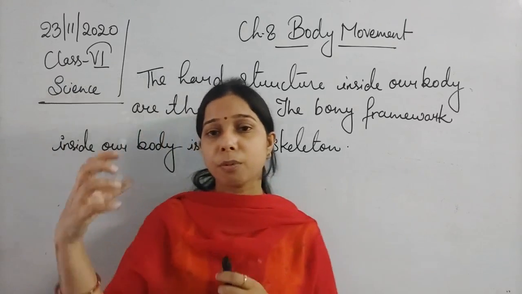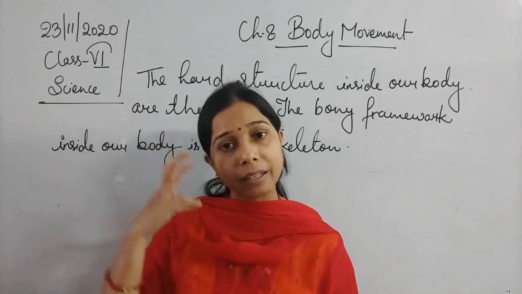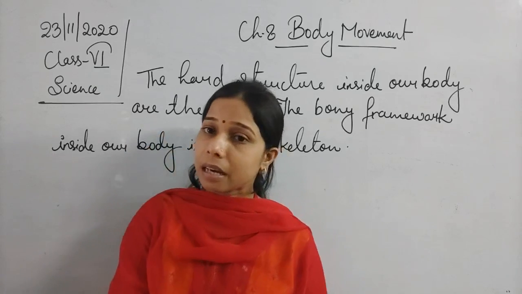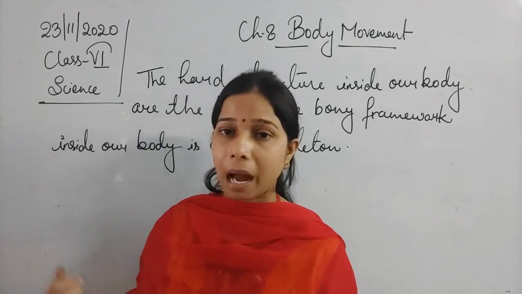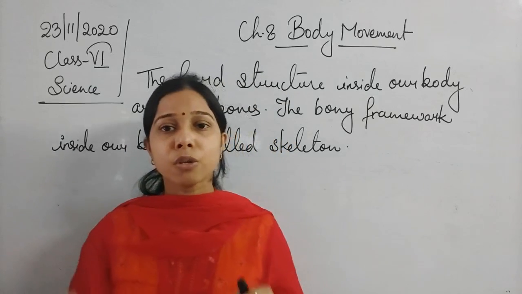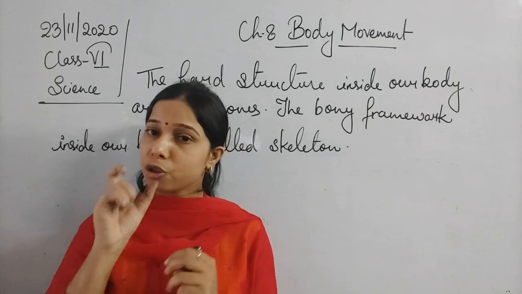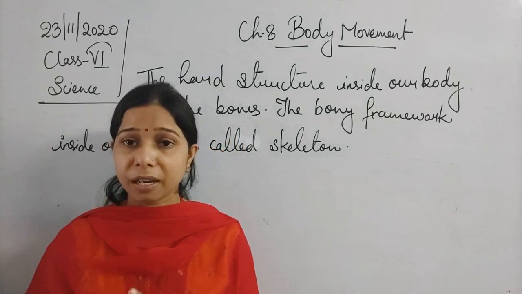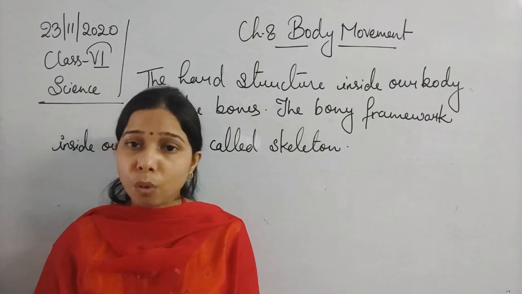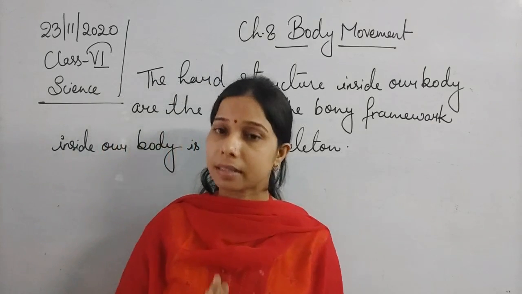If suppose our head is there, head has bones, legs have bones, hand has bones, our chest, our backbone, hip bone. So all these bones join together and form a frame, and that bony framework is known as a skeleton.